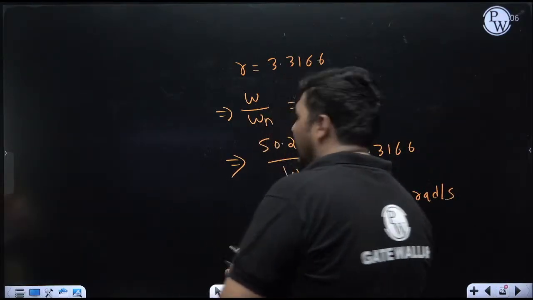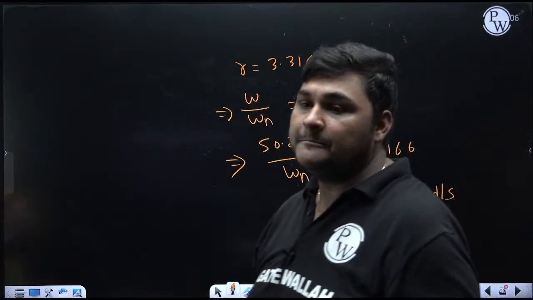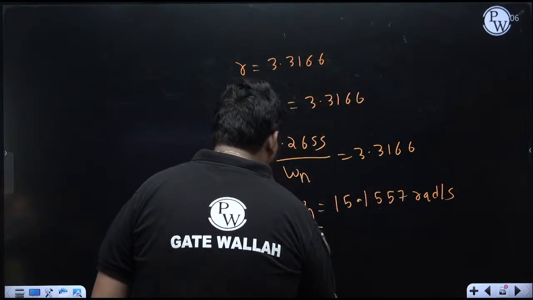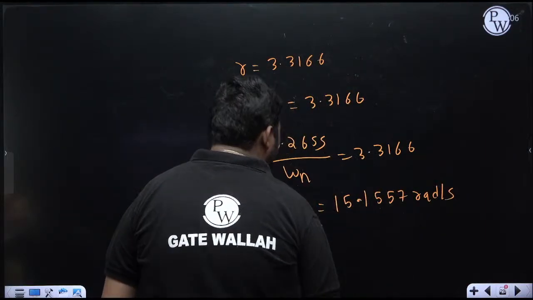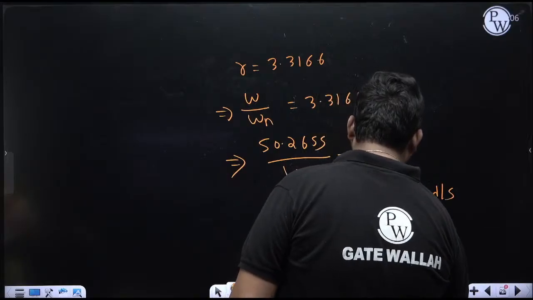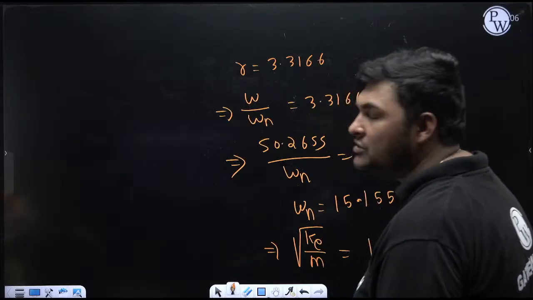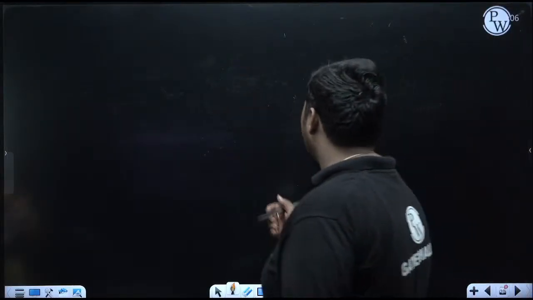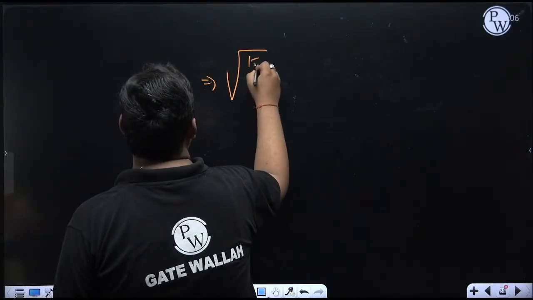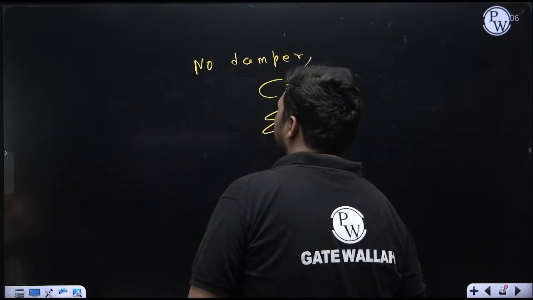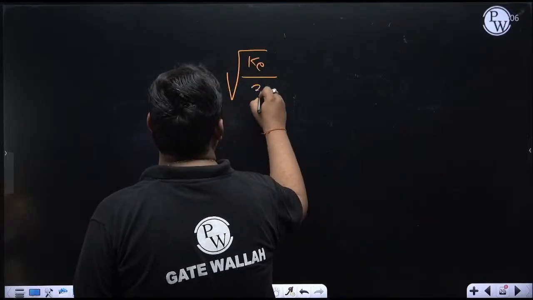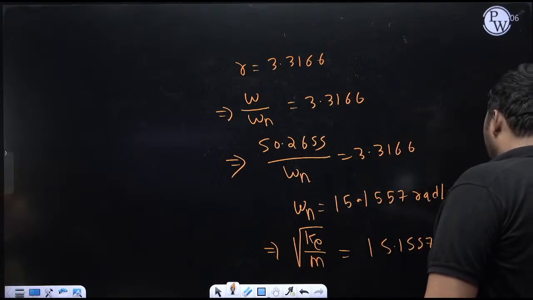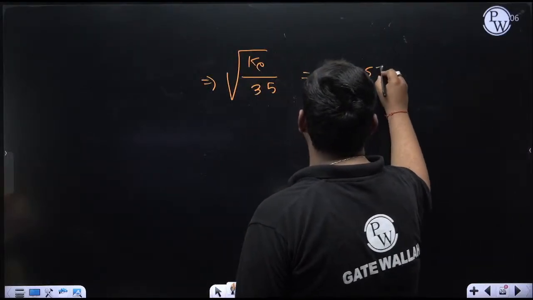Now what is the formula to calculate omega n? Don't say root k by m and calculate k. No, here instead of k, k equivalent will come. So it will be square root of k equivalent by m, which is 15.155. From this you can calculate k equivalent, and k equivalent is equal to 3k, so you can calculate k also. Or if you want, directly replace k equivalent by 3k and calculate k directly. So first I am calculating k equivalent: square root of k equivalent upon m, where m is the mass, and the mass value is 35 kg, equal to 15.1557 radian per second.